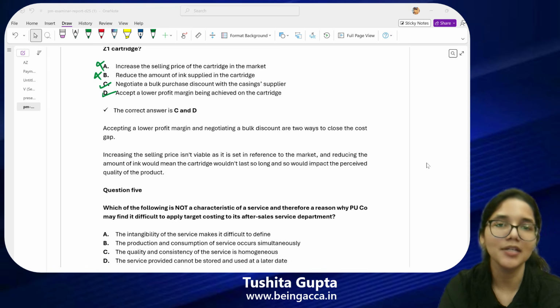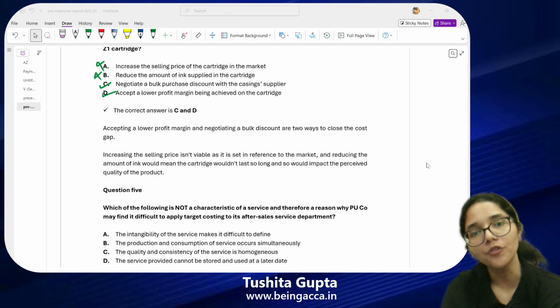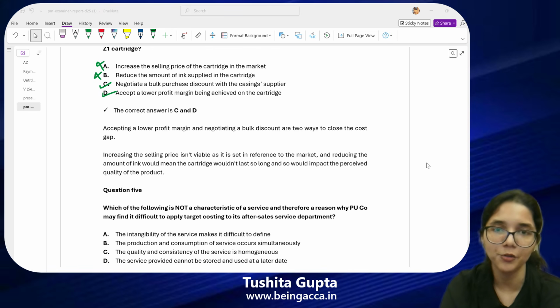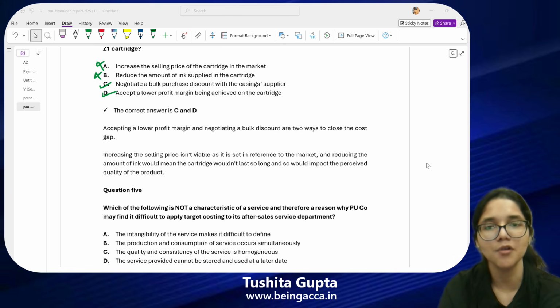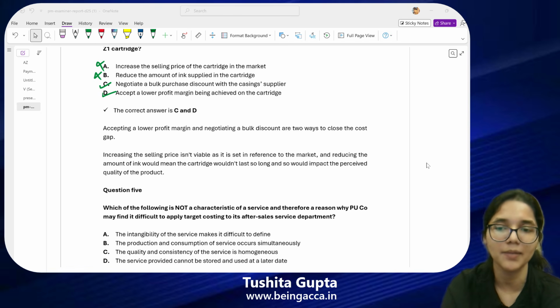The barber is going to cut your hair at the same time, so consumption and production is happening at the same time. It's not possible to store the services of a barber. Barber will also have to be present. You will also have to be present so that the service can be carried out. So this is also a feature of services, cannot be my answer.